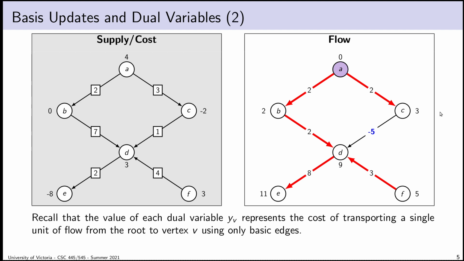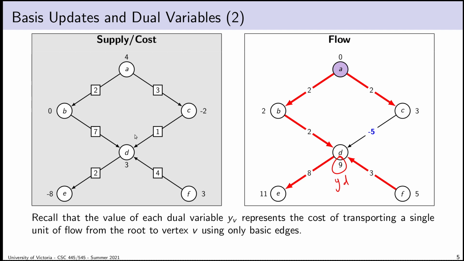Okay, so I mentioned a minute ago, and we might recall from earlier, that these dual optimization variables, so there's my variable y sub d, tell us the total cost of shipping 1 unit of flow from the root to that vertex. So to ship 1 unit of flow to vertex d, I would start at A. It costs me 2 to get from A to B, and it costs me 7 to get from B to D. So of course that's going to come to a total cost of 9.